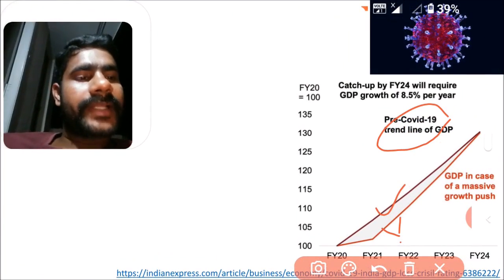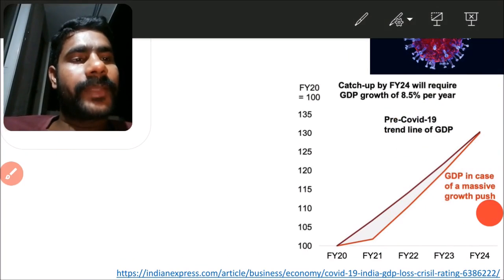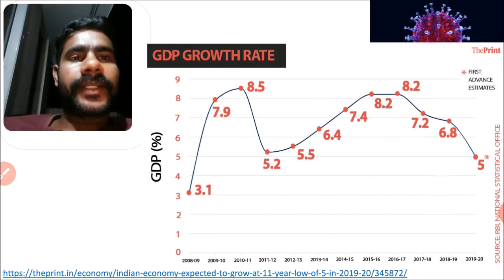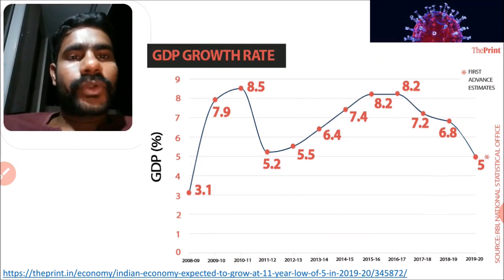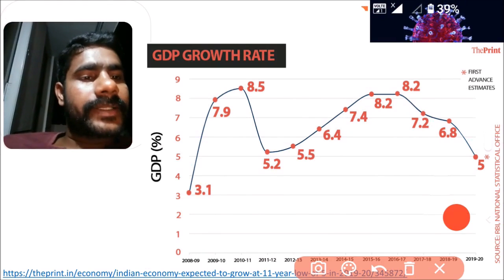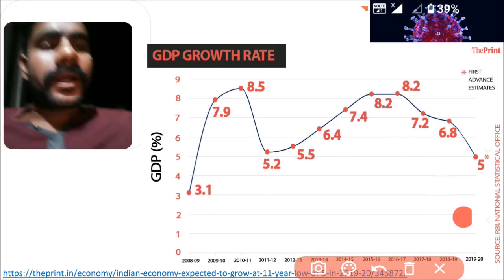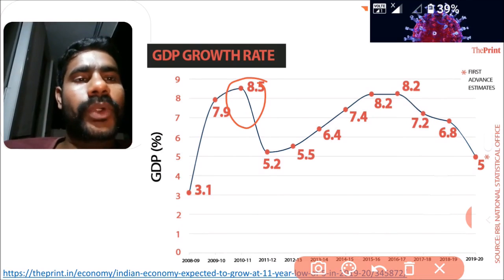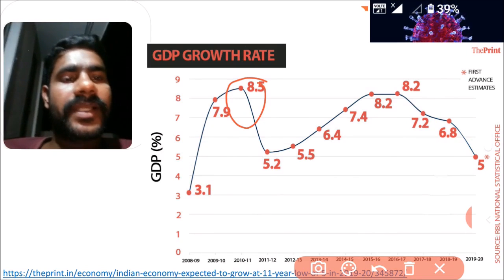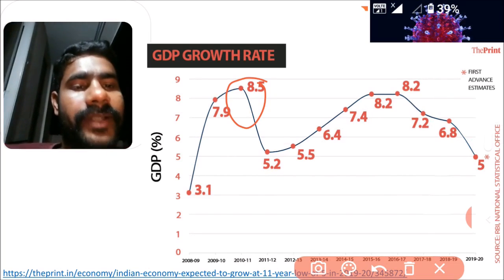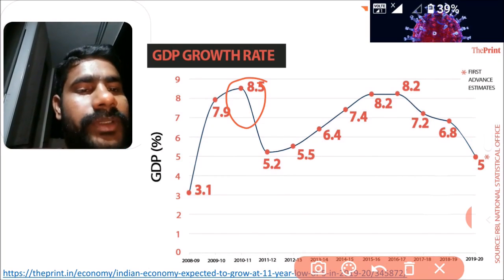Now we can see the real GDP growth for the past years. These are the GDP growth rates from 2008 to 2020. Here we can see that only in 2010 did they achieve 8.5 percent GDP. The remaining years are very less compared to 8.5 percent.